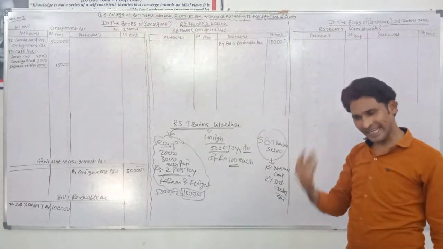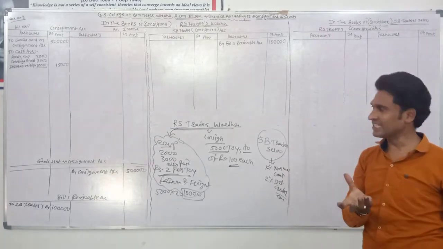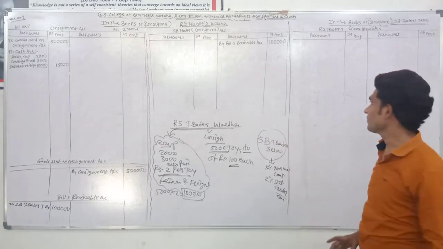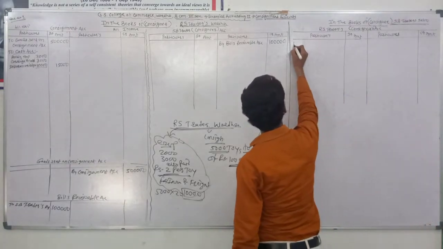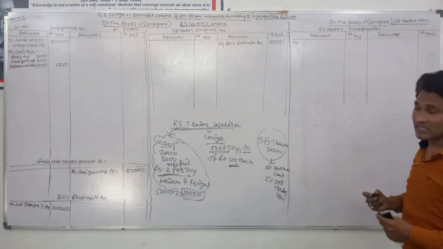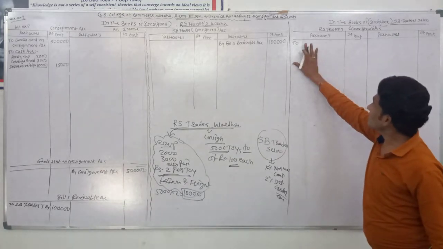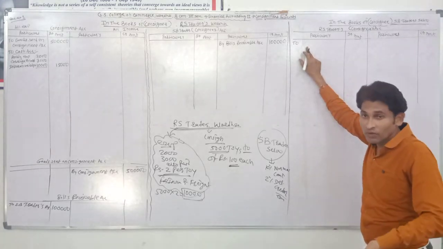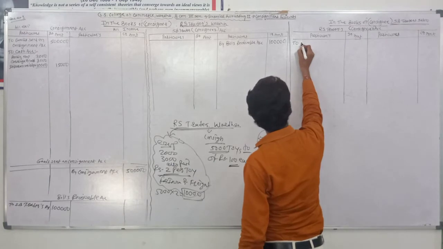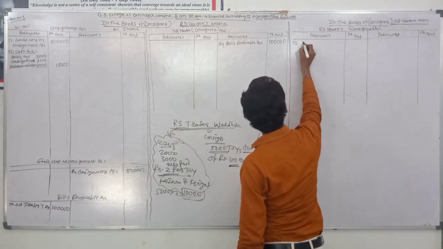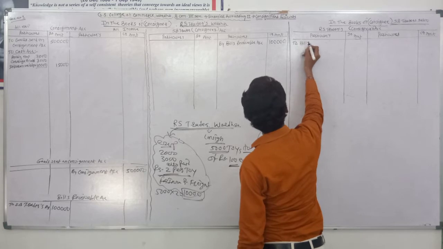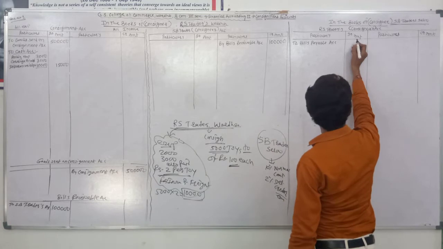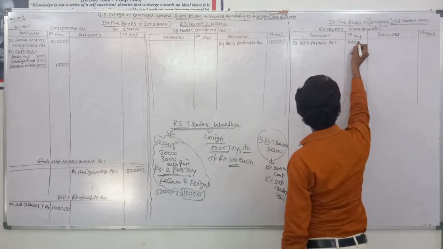And we have already covered these transactions in 12th class in the bills of exchange chapter. Okay, on the debit side, SB traders pass the entry: RS traders account debit and bills payable account credit. So write at the debit side of RS traders account, to bills payable account, rupees 1 lakh.